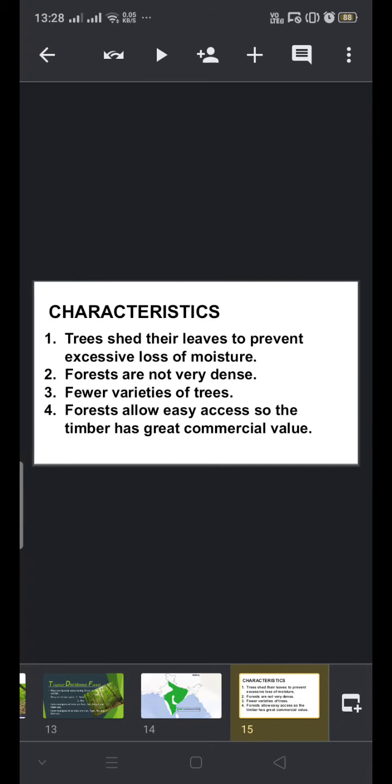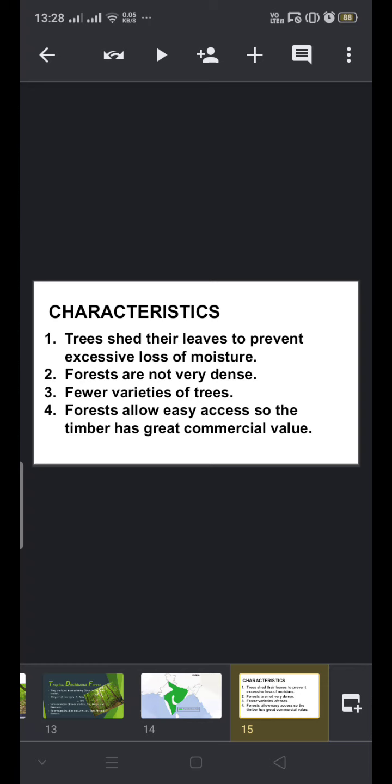Now, characteristics of the tropical deciduous forest. Trees shed their leaves to prevent excessive loss of moisture.